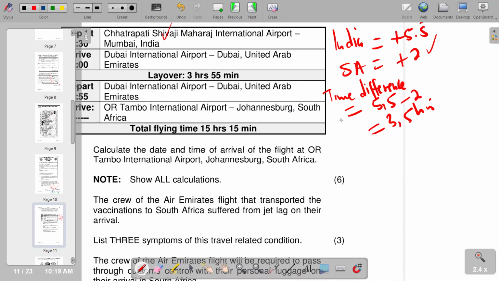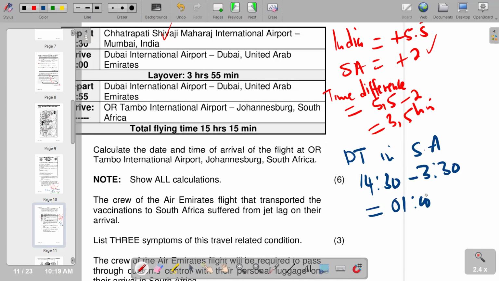So departure time in South Africa, we say the Indian time, which is 14:30, minus 3.5, which is 3 hours and 30 minutes. Remember, half an hour is 30 minutes. So if you subtract there, your answer is 0100, which is obviously 1 a.m.